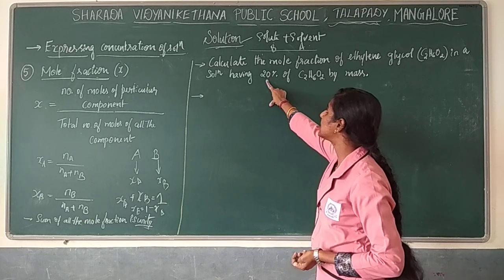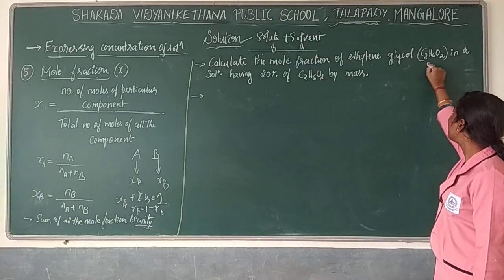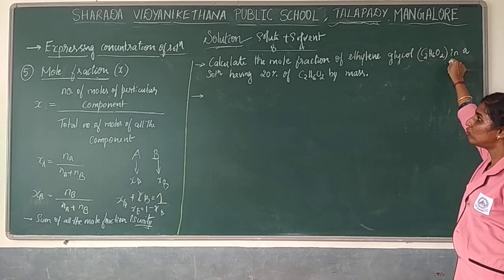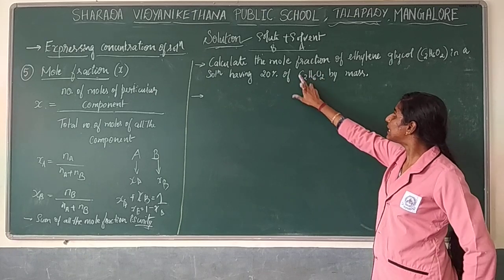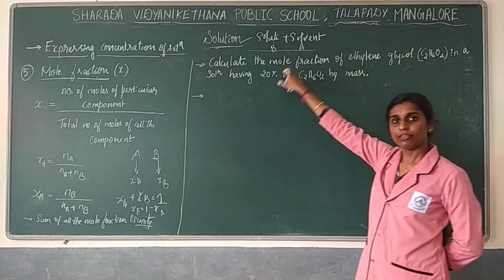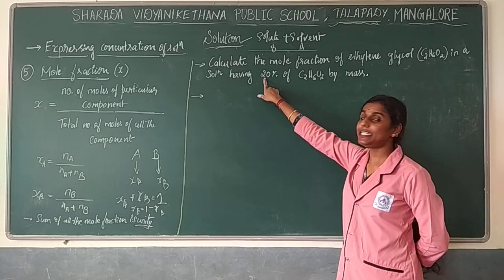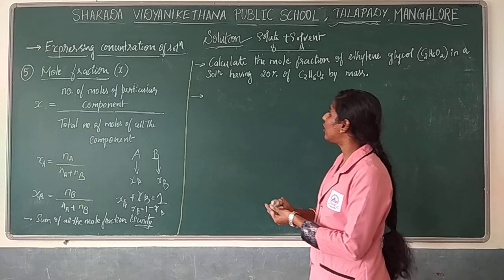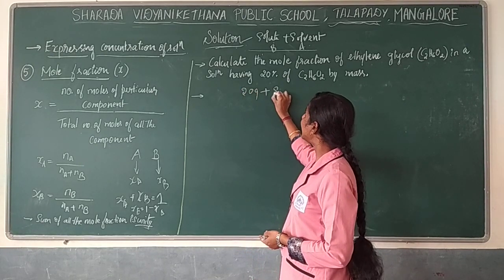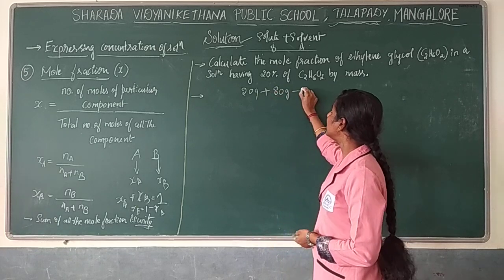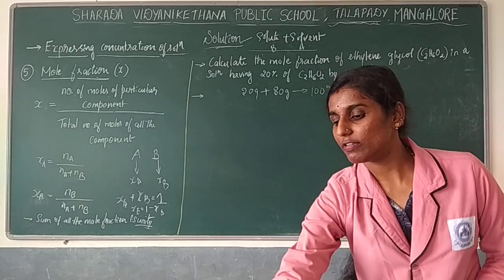The first problem goes like this: calculate the mole fraction of ethylene glycol, C2H6O2, in a solution having 20% of ethylene glycol by mass. You know, 20% of ethylene glycol, in the sense what? 20 gram of ethylene glycol is present, right? So 20 gram of ethylene glycol is present in 80 gram of water, so that you will get 100 gram of solution. Now we'll just solve with the formula.